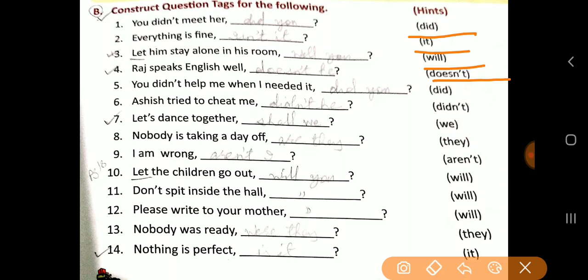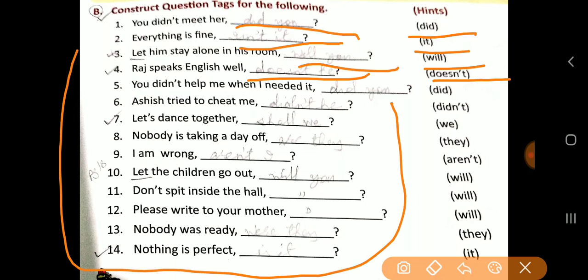Now first one is you didn't meet her, did you? Okay. Everything is fine, isn't it? Let him stay alone in the room, will you? Raj speaks English well, doesn't he? Okay, in the same way, I have done this all. If you can't see it properly here, then do it yourself.